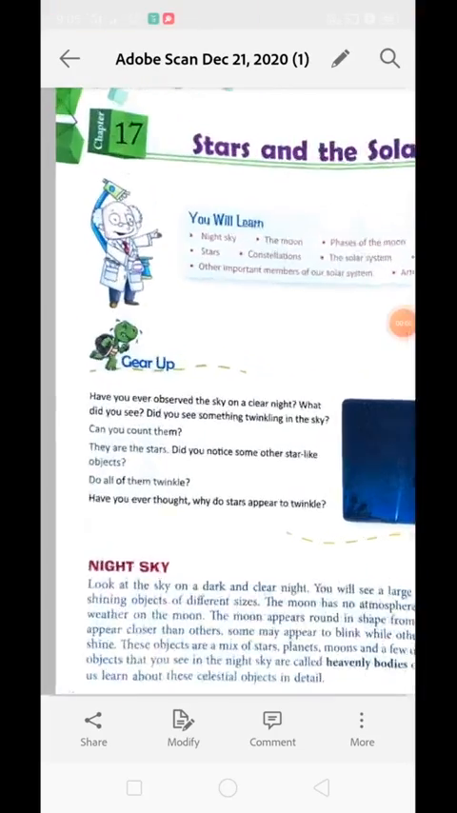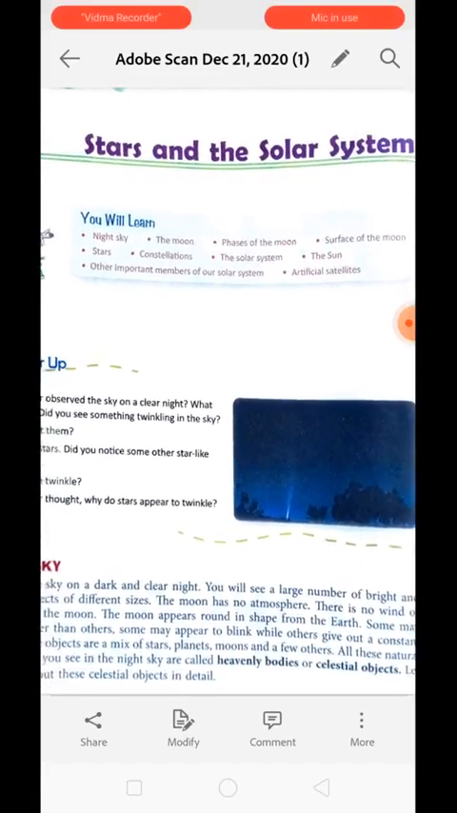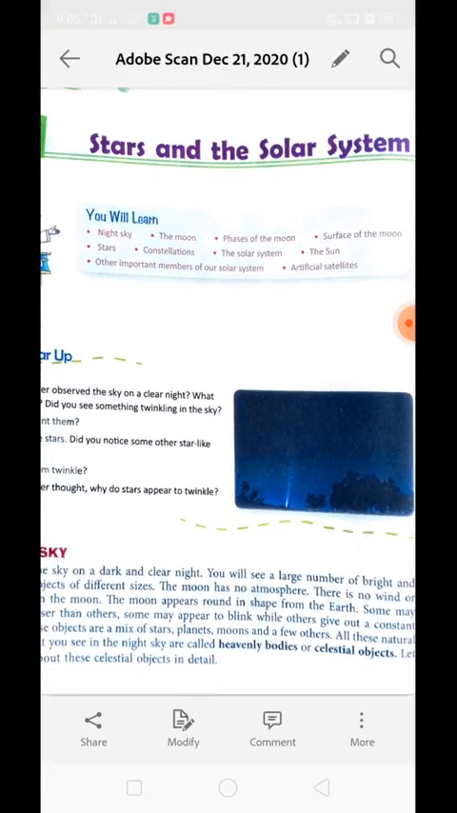Today we are discussing our 17th chapter, called Stars and the Solar System. In this chapter, you will learn about the night sky, moon, phases of moon, surface of moon, solar system, constellations, sun, stars and other important members of our solar system. We will learn about artificial satellites as well.